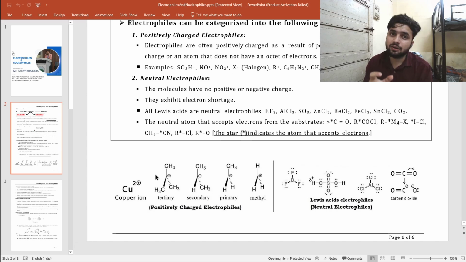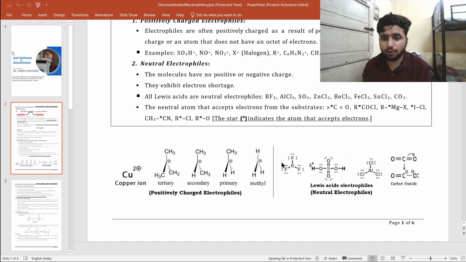When the carbon that bears the positive charge is attached to two more carbons, then it is secondary. When the carbon that bears a positive charge is attached to only one carbon, then it is primary. And when the carbon that bears a positive charge isn't attached to any carbon, then it is methyl, simple methyl.